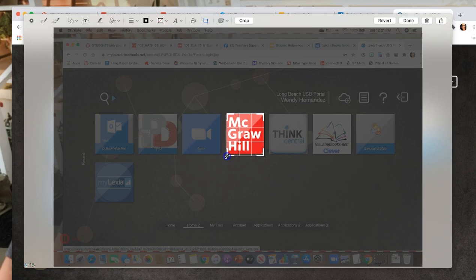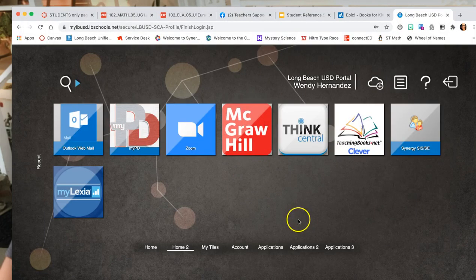So just like this. So you just obviously fix this as best as you can for what you want. Then you press done. Again, computers are different. I'm using a MacBook Air.